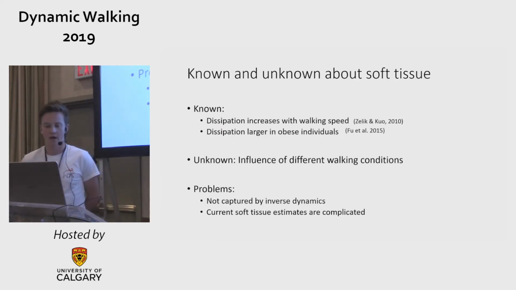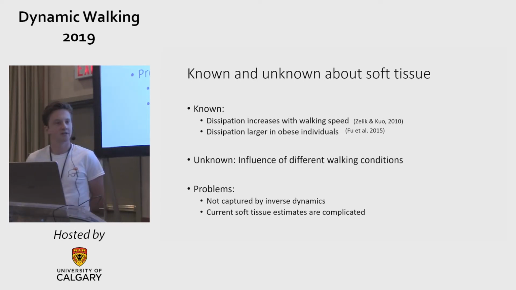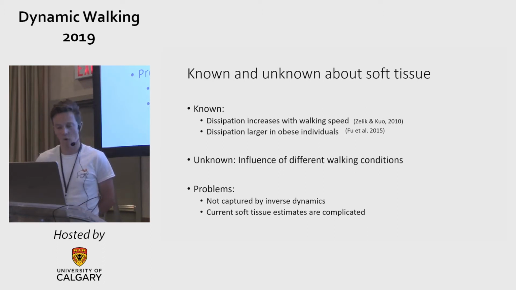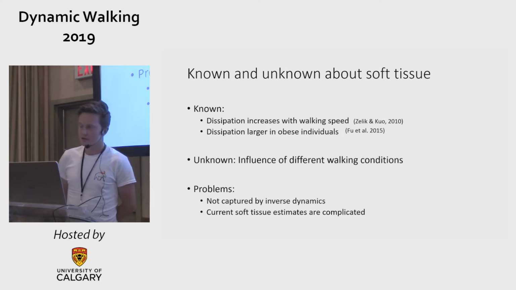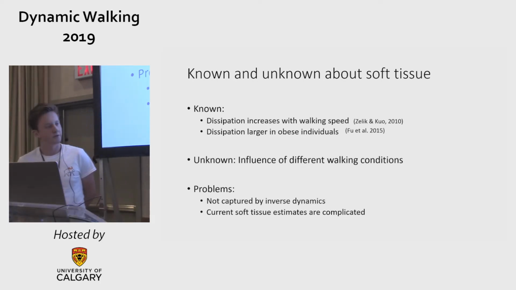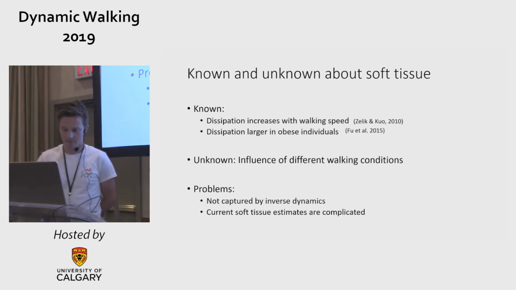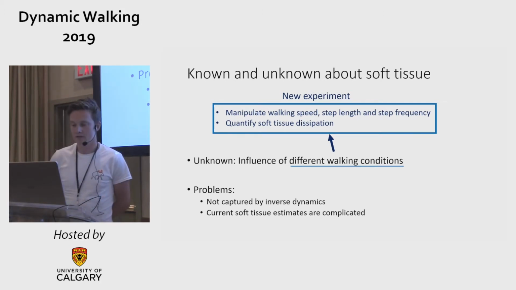Soft tissues dissipate energy that increases with walking speed and is larger in obese individuals. It's currently unknown which other walking conditions can influence soft tissue dissipation. And there are certain problems, namely that soft tissue dissipation cannot be captured with standard inverse dynamics, and current soft tissue estimates are complicated. I tried to extend the knowledge on soft tissue dissipation by trying to see if there's an effect of different walking conditions.